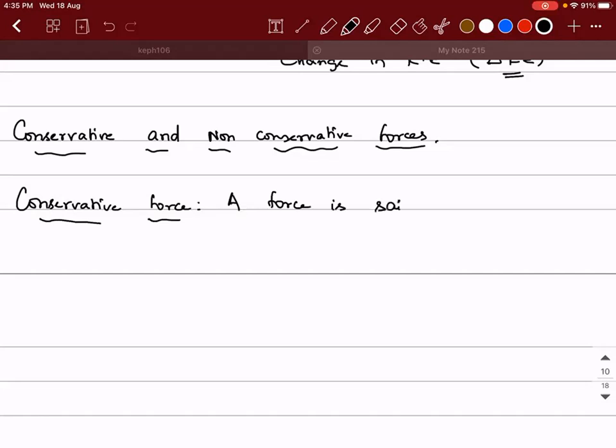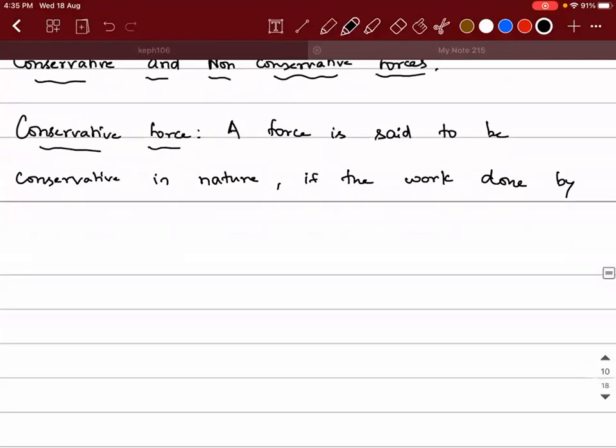A force is said to be conservative in nature if the work done by it in a round trip is zero.